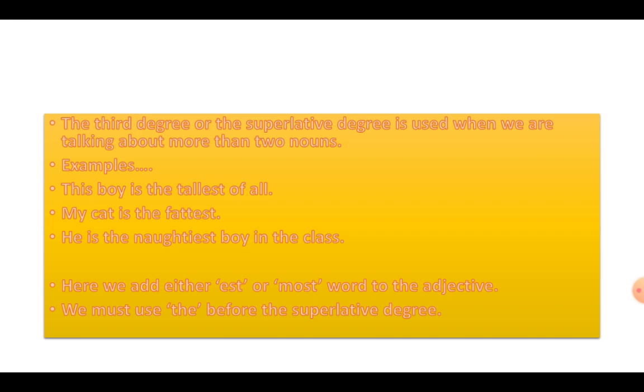Now that means my cat is being compared with lot of other cats. Though I am not writing of all, but it is understood because I've used the superlative degree. He is the naughtiest boy in the class. In the class means lot of people are there. Class will have many other boys. The comparison is between this boy and all others. So he is the naughtiest.